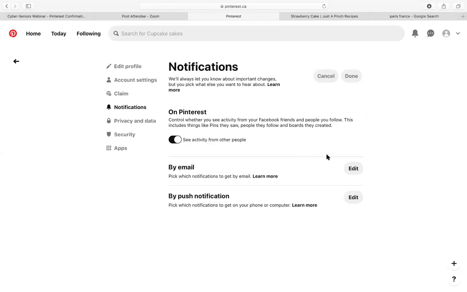And then you can also get notifications by email, and you can pick which notifications to get by email. So let's say someone maybe saves your post or maybe someone follows you, then you could get an email. And then by push notification, that just basically means like a little notification on your device that'll tell you, oh, someone liked your post, or someone pinned your post, rather, or someone followed you.